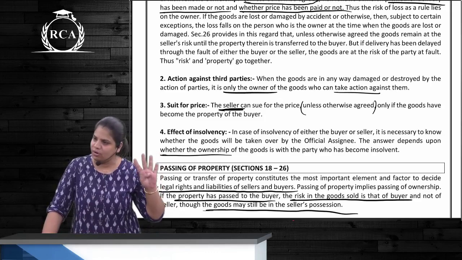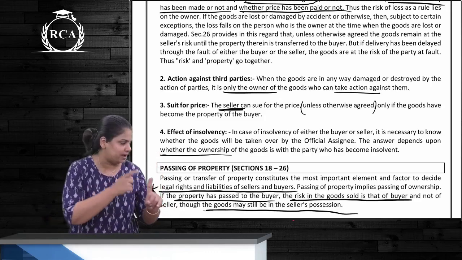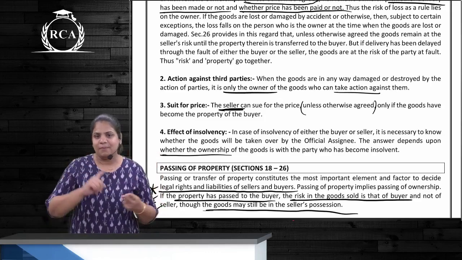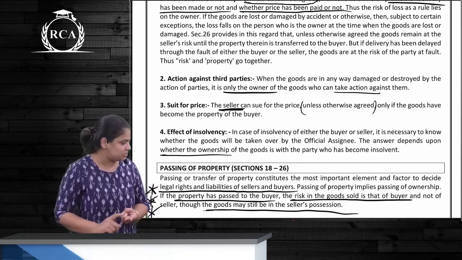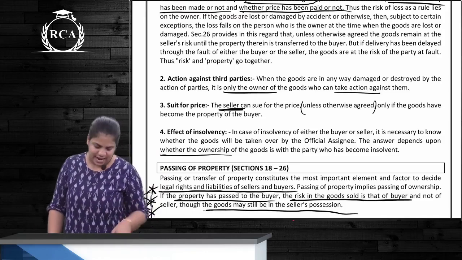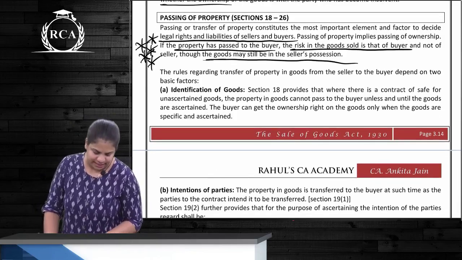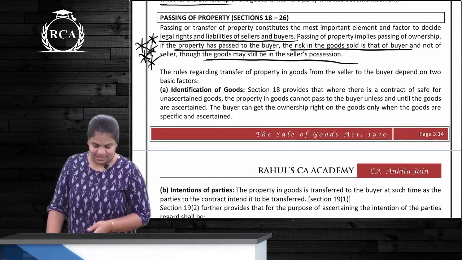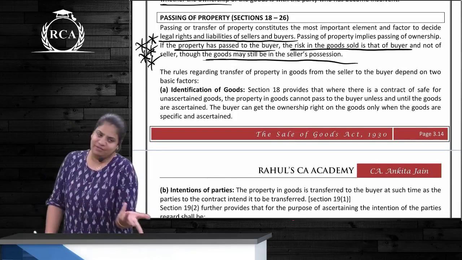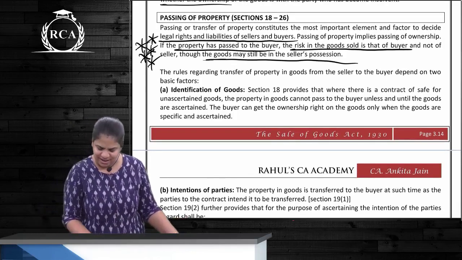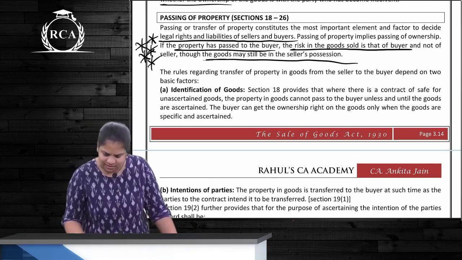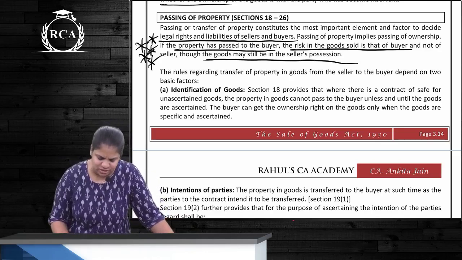So, why should we know the time of passing of ownership? It is for these 4 reasons. Once again, what are they? Risk follows ownership, action against third parties, suit for price, and effect of insolvency. Passing of property, is this important? Yes, because the risk follows ownership. This is the reason, right? Why did we underline this? I don't remember. Legal rights and liabilities of sellers and buyers.